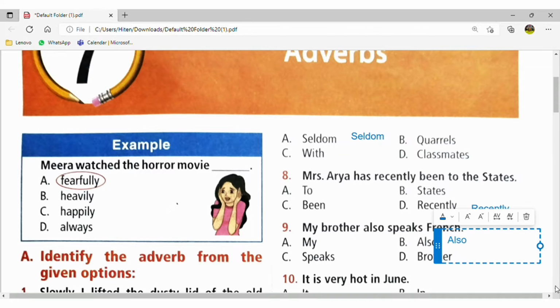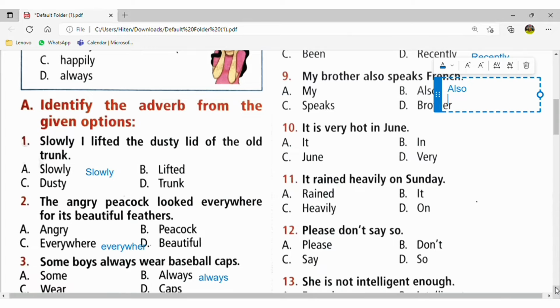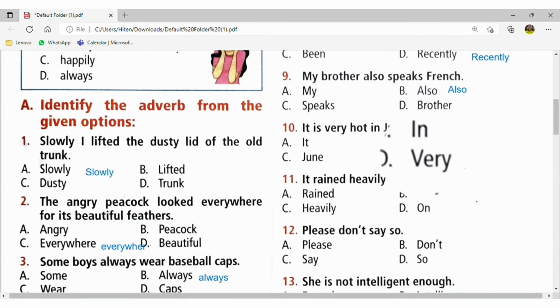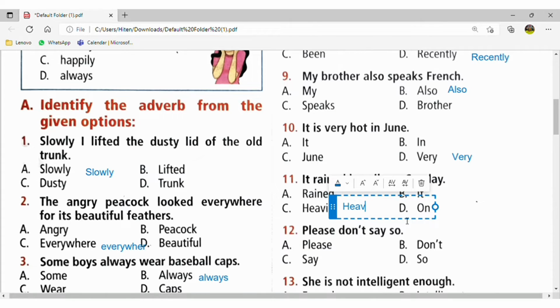Move to the 10th question. It is in June. So it is very will be the adverb. It rained heavily on Sunday. So it rained heavily on Sunday means heavily. Heavily will be the adverb which is added to the verb rain.